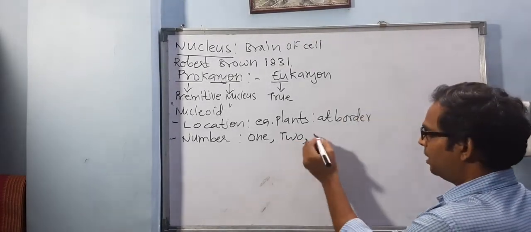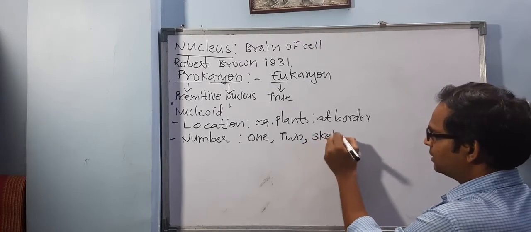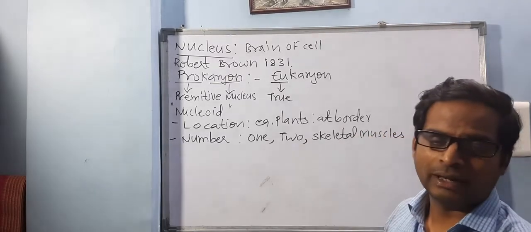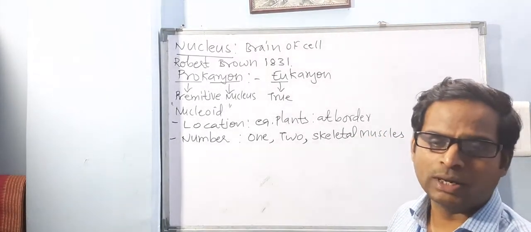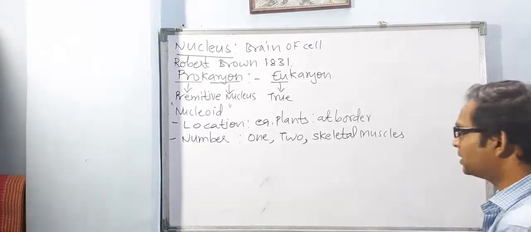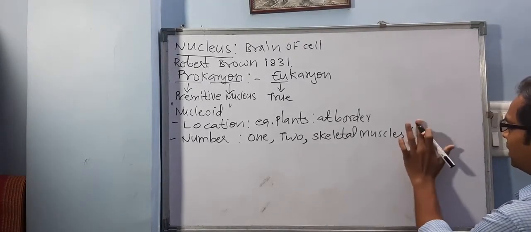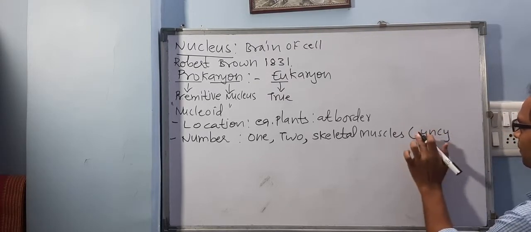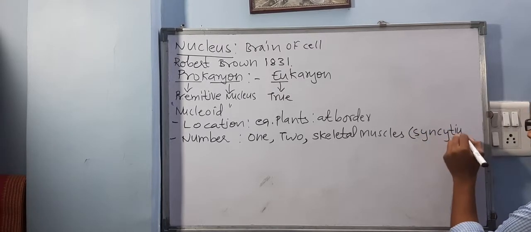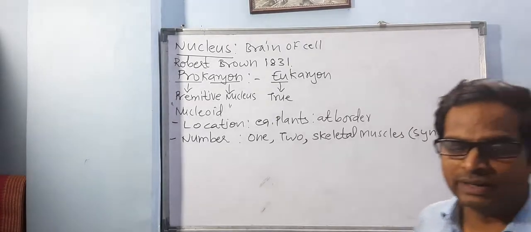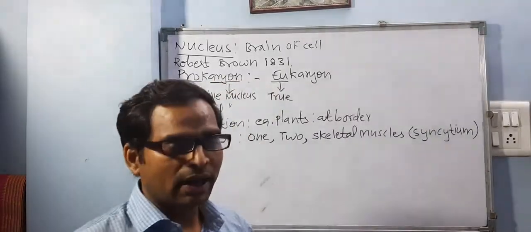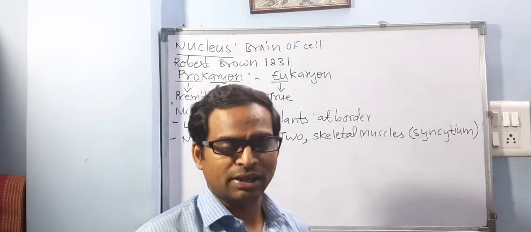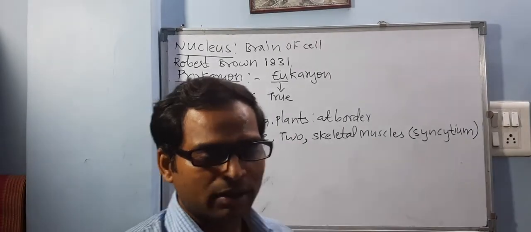If you remember skeletal muscles, these skeletal muscles have many nuclei. And such a cell which has many nuclei, that condition is called syncytium. Remember this word, important for your competitive exams. A cell which has many nuclei would be called a syncytial cell, and the condition is called a syncytium. Is it clear? So that is about the number.